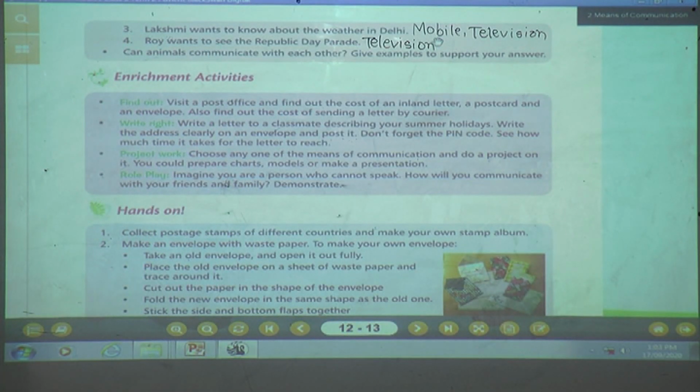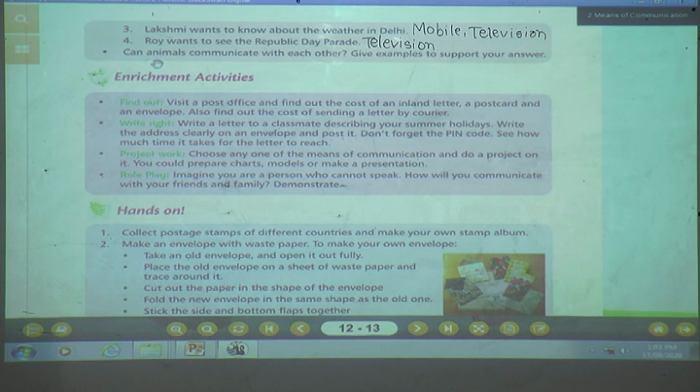Yes, again I will repeat number 3. Lakshmi wants to know about the weather in Delhi. Which means of communication will she use? She will use either mobile or television. Number 4, Roy wants to see the Republic Day parade. What means of communication will he use? Yes, of course, television. Next question.